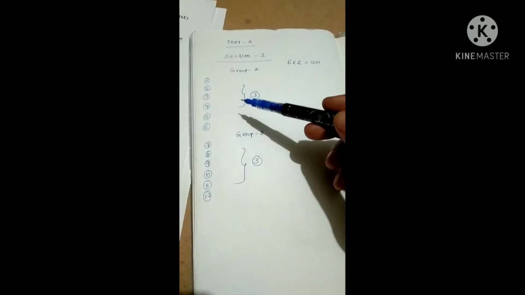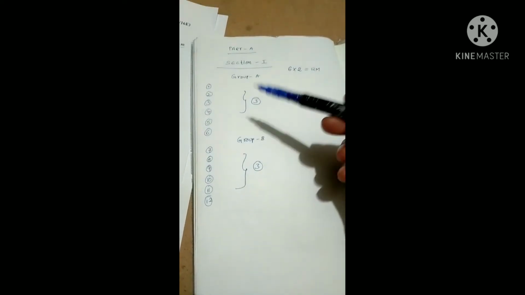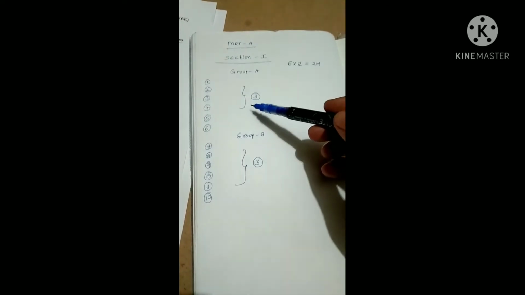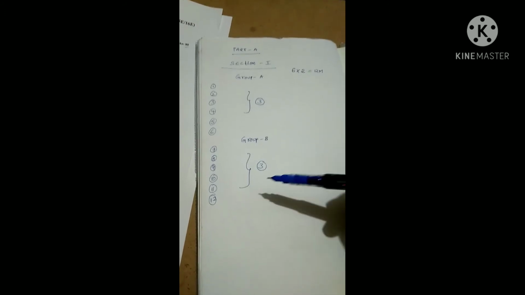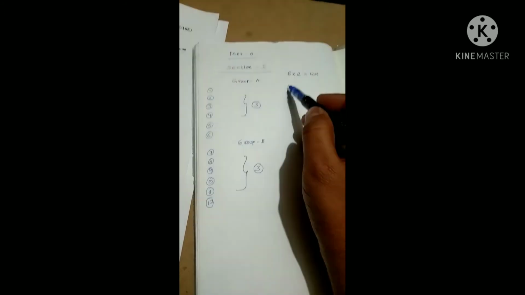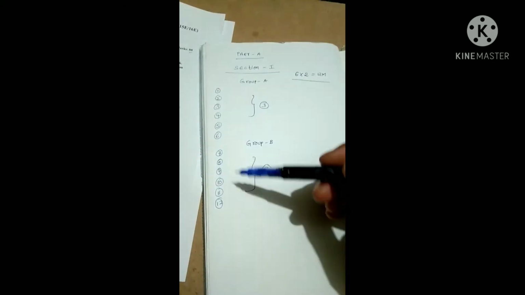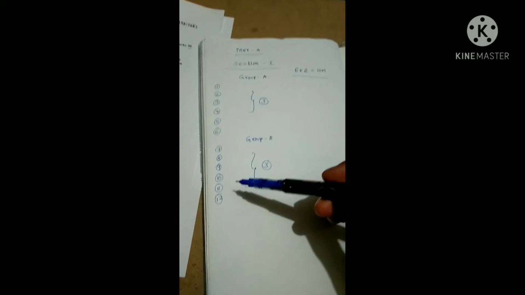So it's compulsory: from Group A, minimum 3 questions you need to write, and from Group B, minimum 3 questions you have to write. Got it? That is Section 1, which carries 12 marks. 6 out of 12, so here you have 3 choices, and also here you have 3 choices. Okay, that is about Section 1.